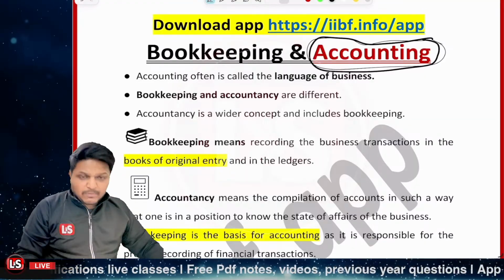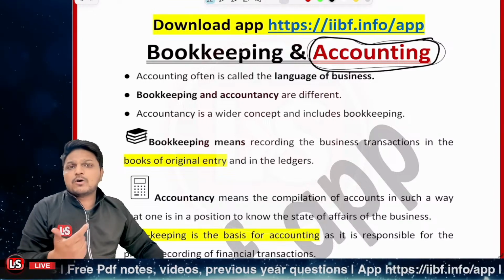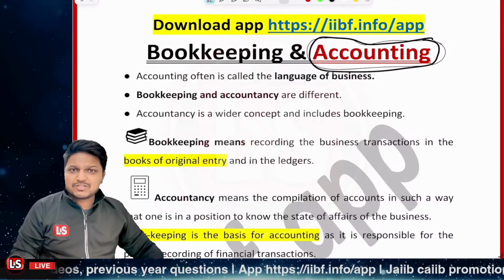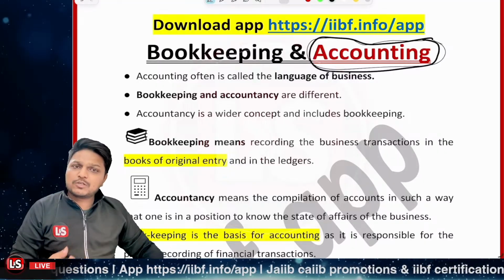That's accounting. But when I'm talking about bookkeeping, it's about how I'm going to record the transactions, where I'm going to record them, which transactions are to be recorded, and which are to be excluded, and that is it.